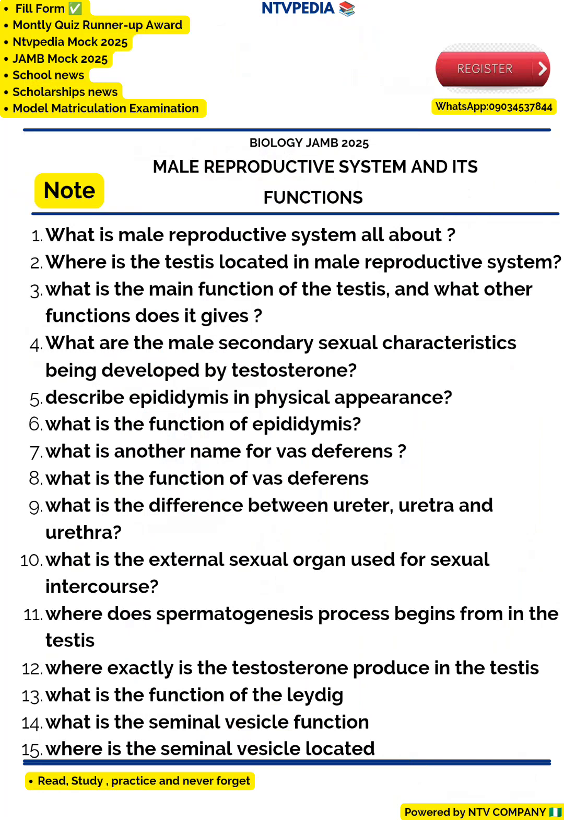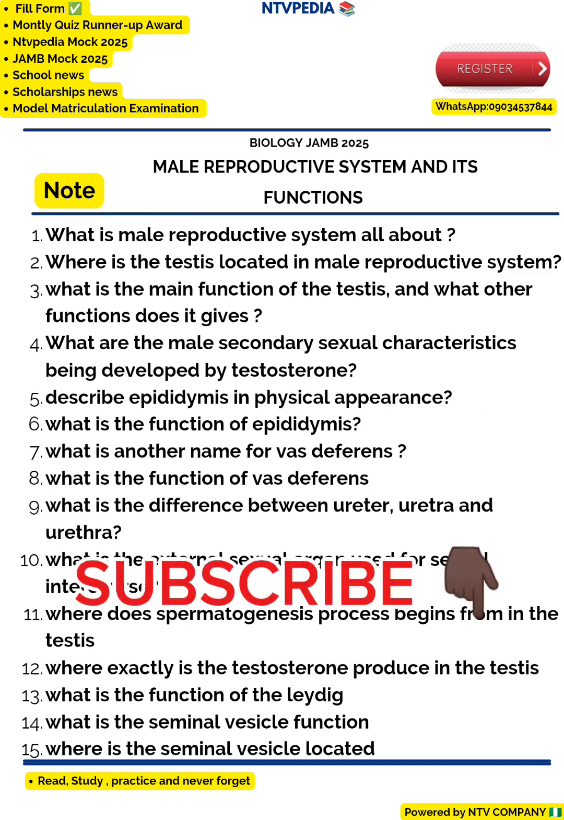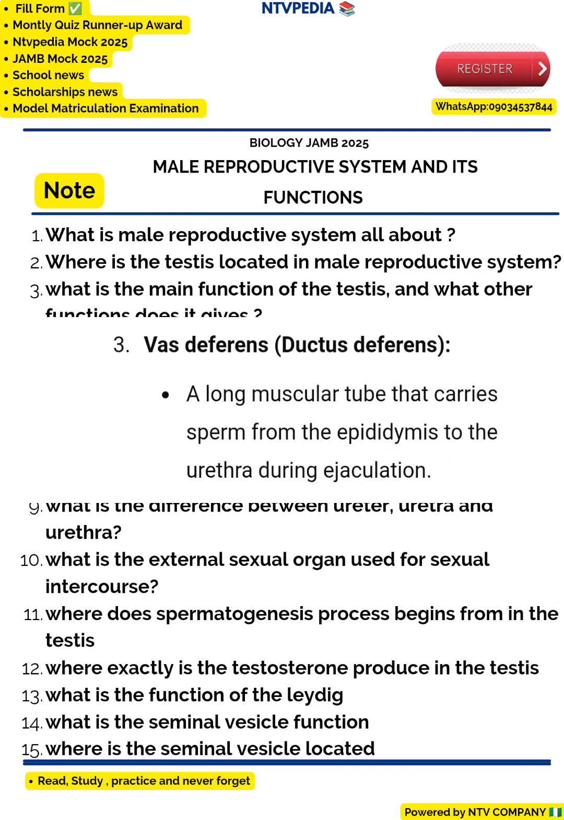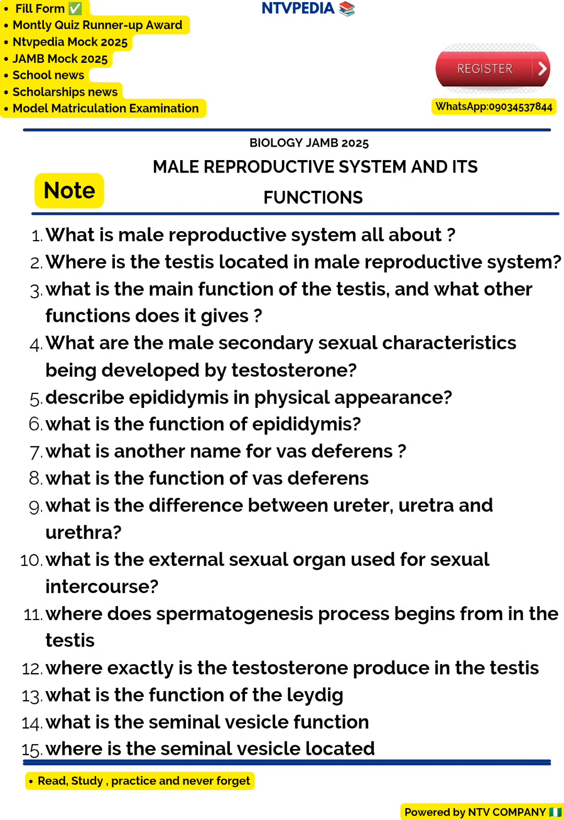Question number 7 says, what's another name for vas deferens? The vas deferens is also known as the ductus deferens, and it is the organ that is next to the epididymis. Question number 8 says, what is the function of the vas deferens? The vas deferens collects the matured sperm from the epididymis and sends it to the urethra, for ejaculation. So we have two of them, ureter and urethra. We are going to get there soon.